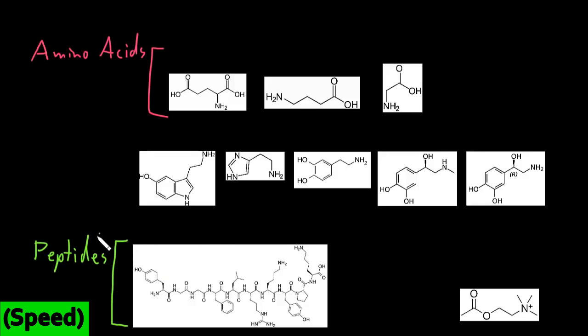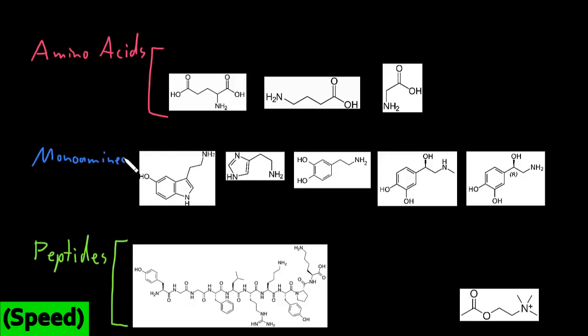Peptides are actually polymers or chains of amino acids. So a bunch of these amino acids get strung together in these chains, these polymers. We call them peptides. Peptides are much larger molecules than all the other types of neurotransmitters. So sometimes people divide up neurotransmitters just into peptides, and they lump together all the other neurotransmitters and call them small molecule neurotransmitters. The neurotransmitters in this row will represent our next big category, which are the monoamines.